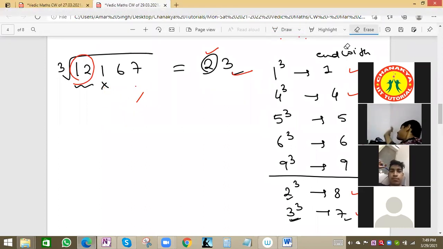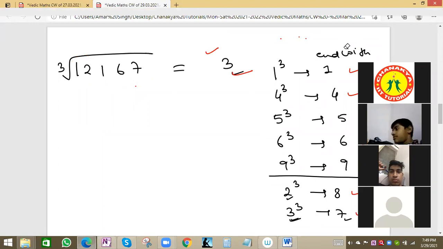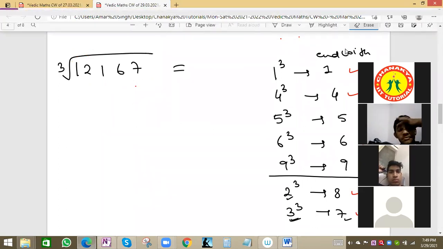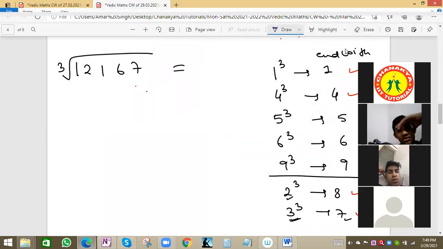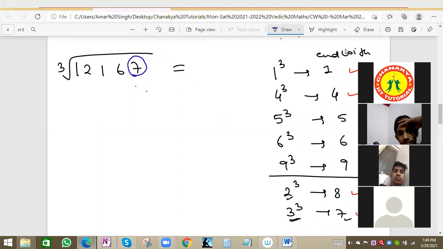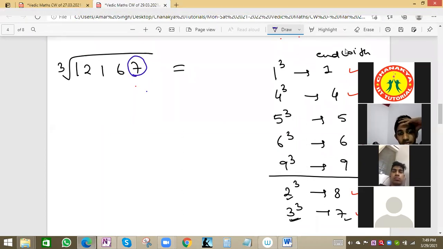How we got this value 23, from the start we'll see. We can say it is a 2-step process. First we have to identify, by normal observation, that 7 is the ending value, or rightmost value, or ones place value. Basically 1 cube will end with 1, 4 cube with 4, 5 with 5, 6 with 6, 7 with 3, 9 with 9.